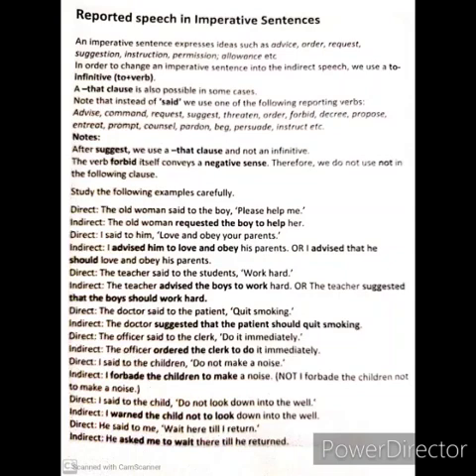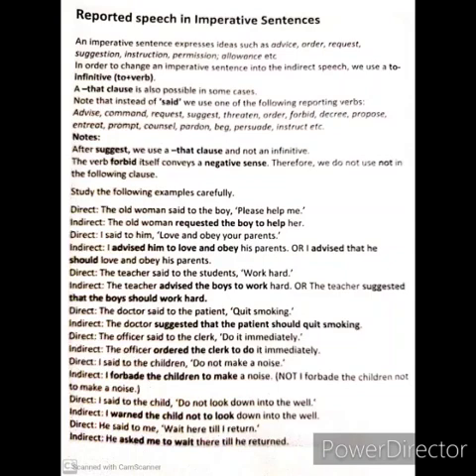Now we have to remember one thing. After the reporting verb suggest, we use a that clause and we do not use infinitive. Now the verb forbid, you must have heard the verb forbid. Forbade is the past form and forbidden is the third form.